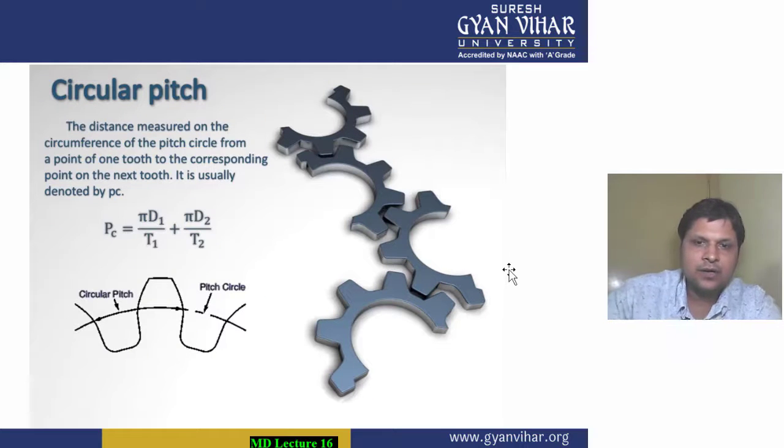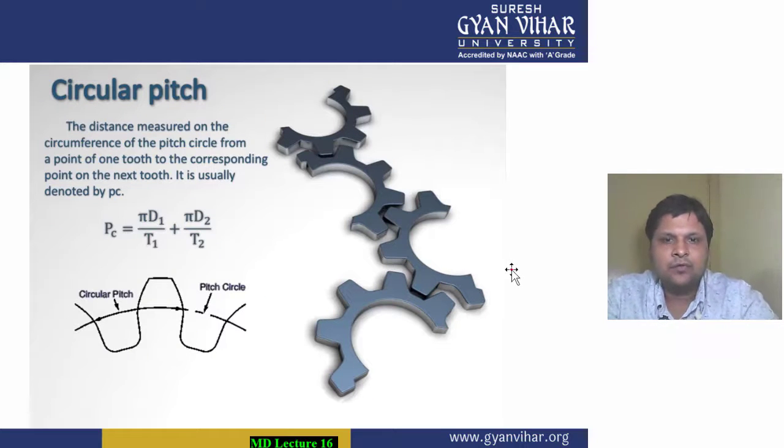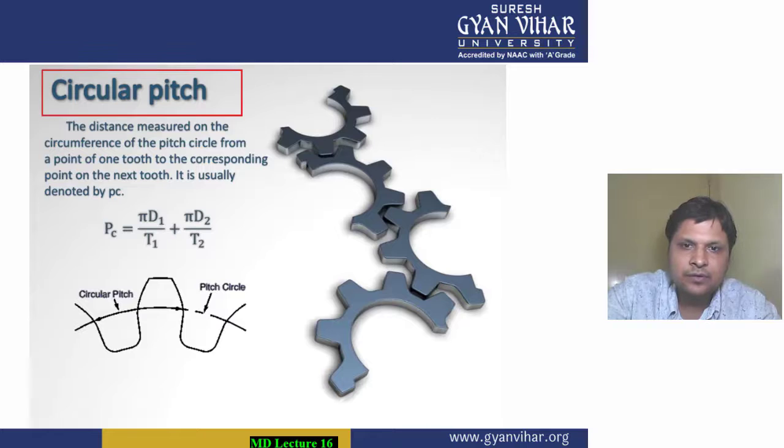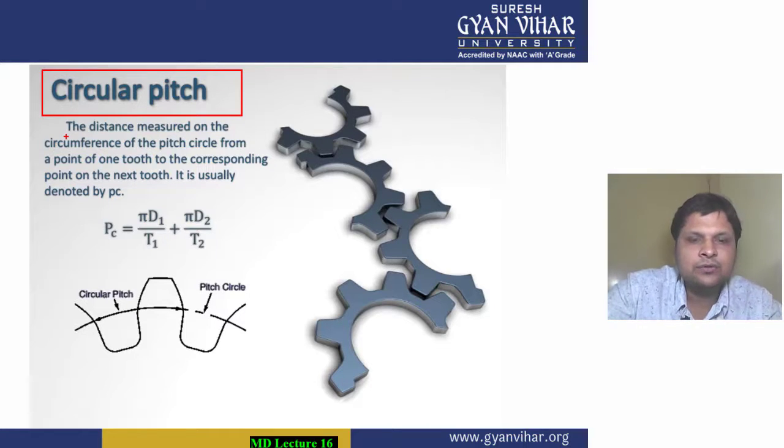Moving further, coming to circular pitch. Now what is circular pitch? Circular pitch can be defined as the distance measured on the circumference of the pitch circle from a point on one tooth to the corresponding point on the other tooth.